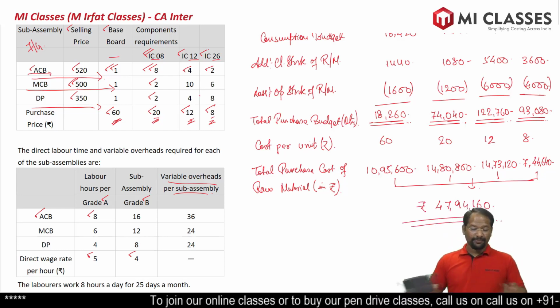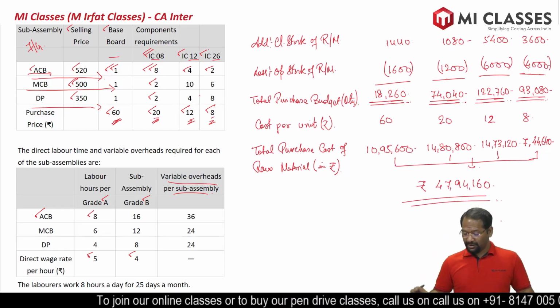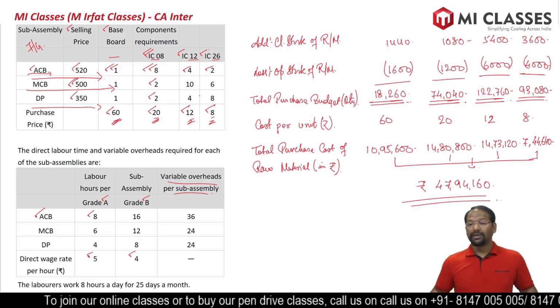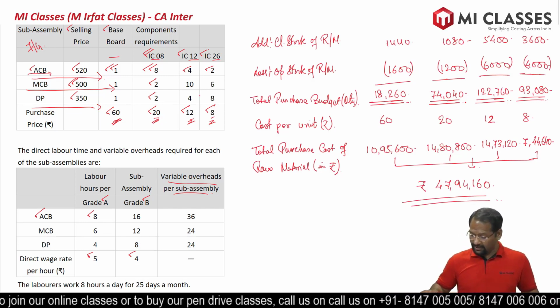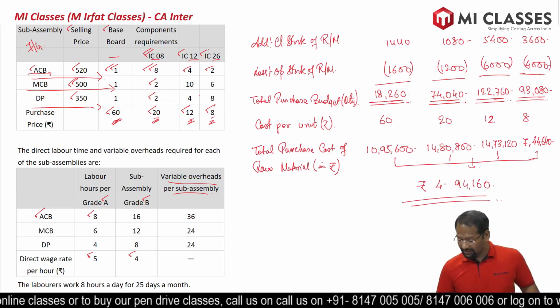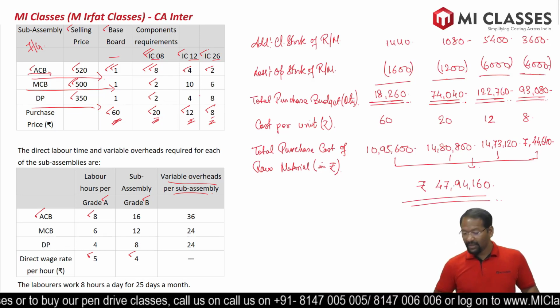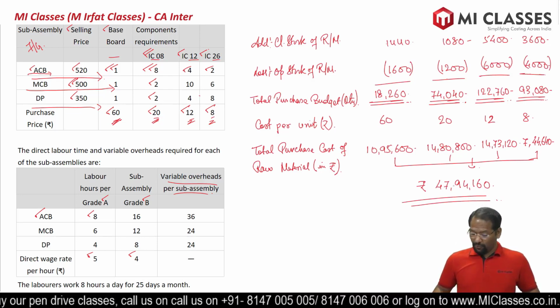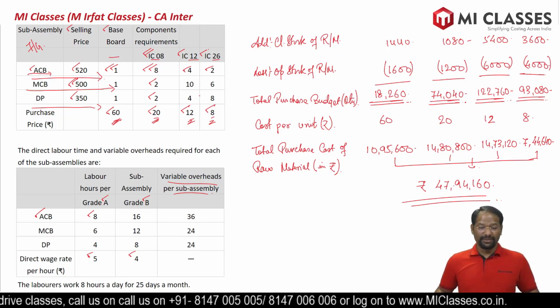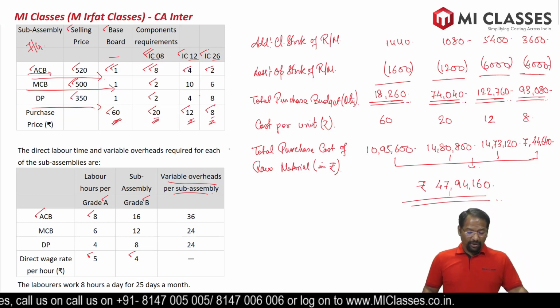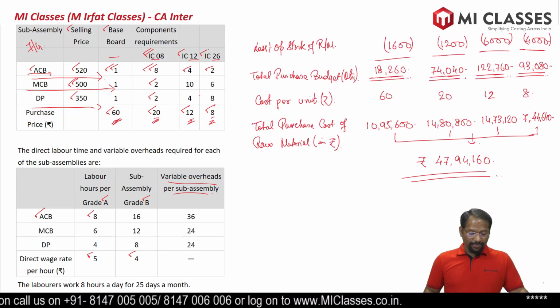This is our total cash budget that we require. All right, 47,94,160 rupees, our cash budget or purchase budget in rupees.